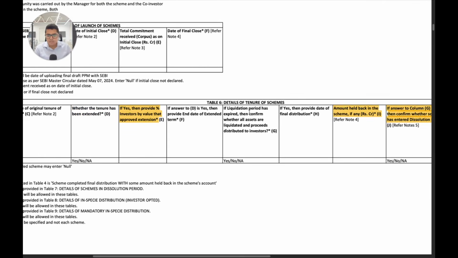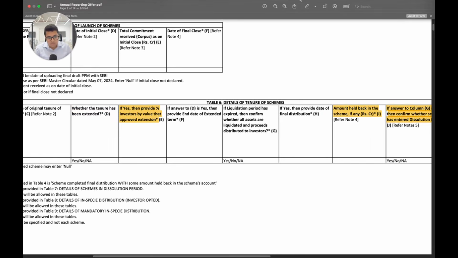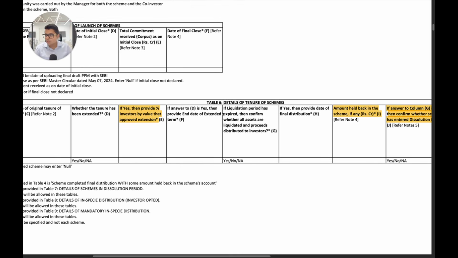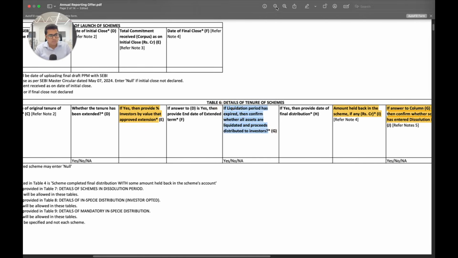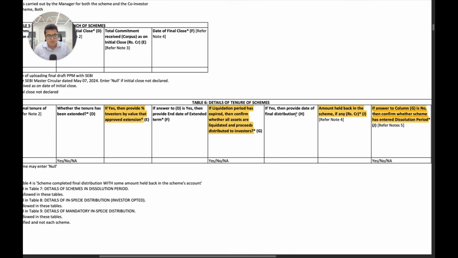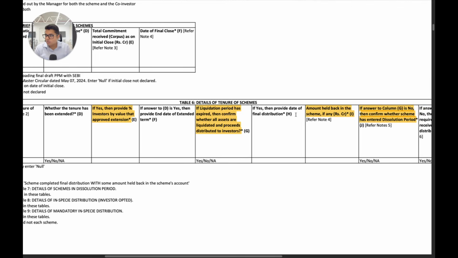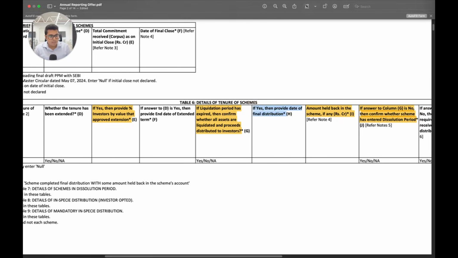If the liquidation period is expired, please confirm that all assets are liquidated and proceeds distributed to investors. So this is also something that is new and very, very important, because they used to not ask this specific thing before, whether all assets are liquidated and proceeds distributed to investors. This is something typically SEBI would ask if you reach out to them for winding up of the scheme and you apply for winding up of the scheme, but not there in the quarterly reporting format. And date of final distribution is also asked here. So this is also something very new. Amount held back in the scheme, if any.